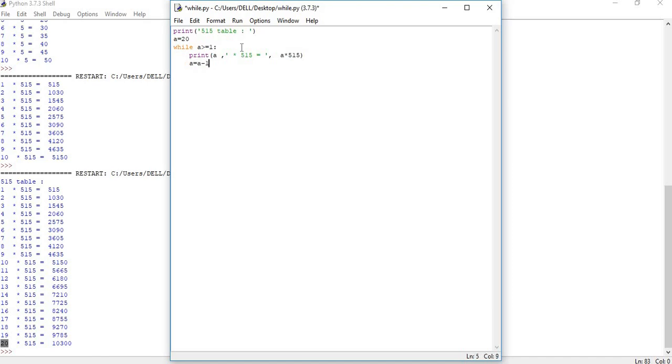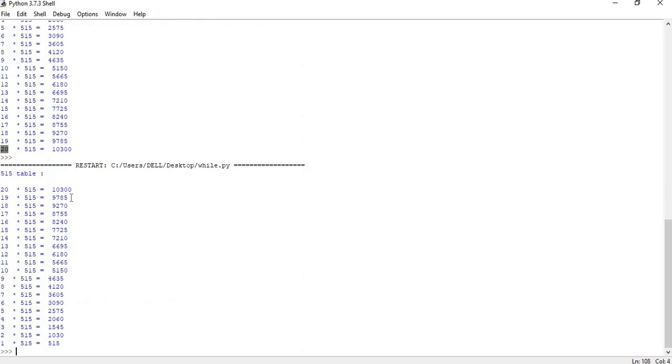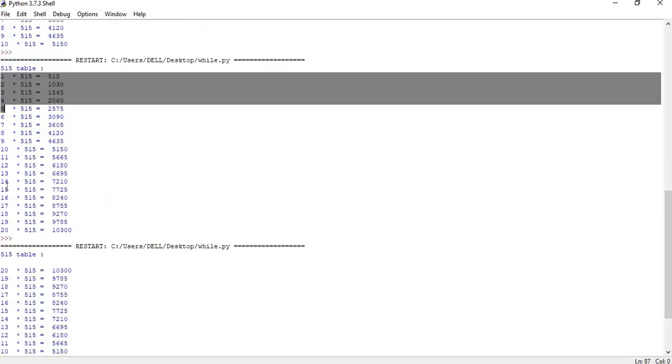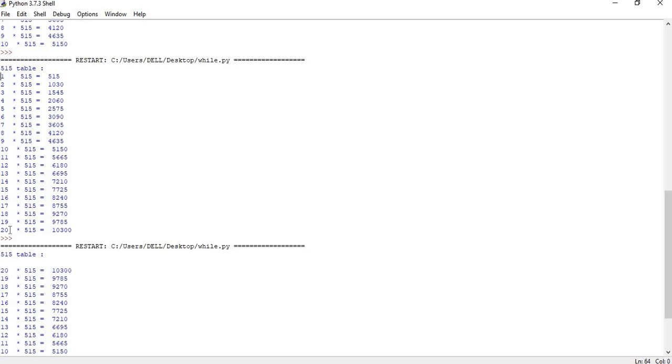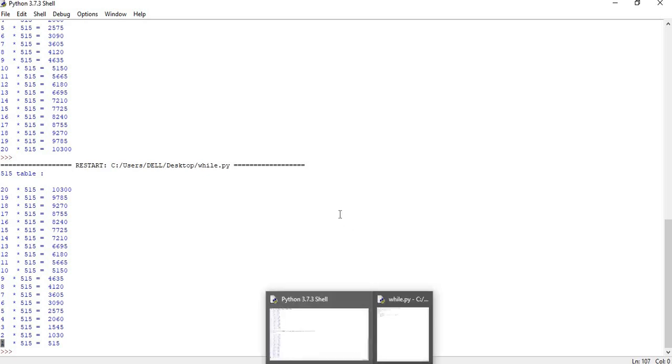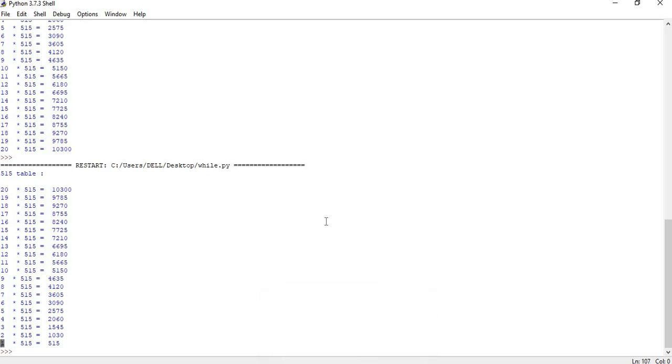Okay, so now let me add some space between this. I'm just adding a bit of friendliness for the user, because user friendliness is really required in every technology. Now let's save it first. Hope you know how to save. Run it. Now you can see this 515 table, it starts with 20 and ends at 1. So now you have seen the two examples, increment as well as decrement. Increment starts with 1 and ends with a maximum value. Decrement starts with the highest value and ends with a minimum value. So this is how we do a while loop in Python.